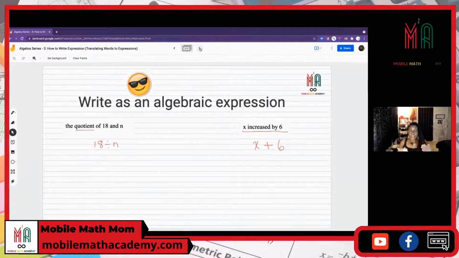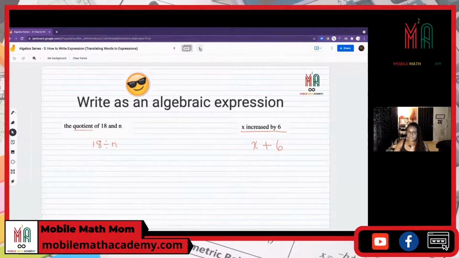Increase, if I tell you that your allowance or your income is increased by 7, right? Then that means you would add $7 to what you currently have, right? If I said your income was increased by $50, that means that you're going to add $50 to what your original income was. All right.